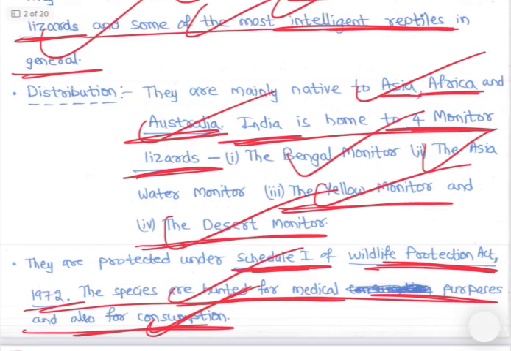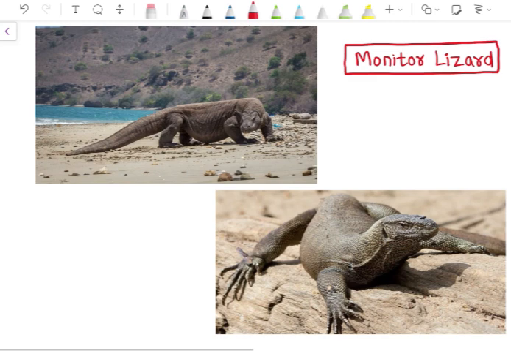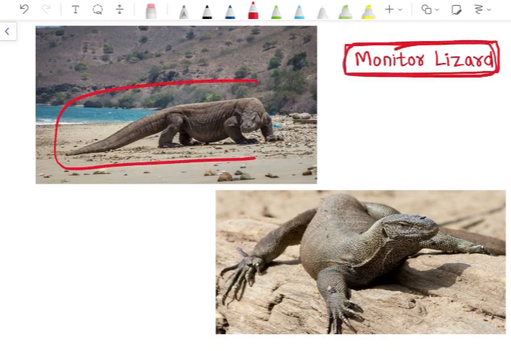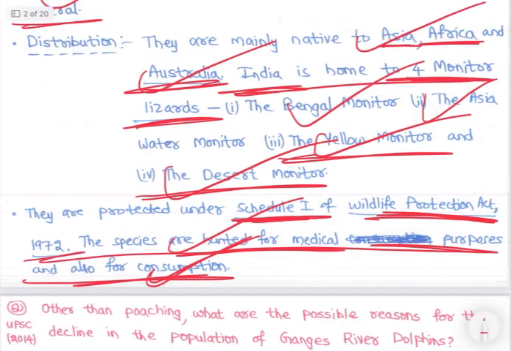So for the monitor lizard, let's look at the image. These are monitor lizards. They are big lizards, one of the intelligent lizards, about 3 to 4 feet long. They are found in India. So these are monitor lizards.